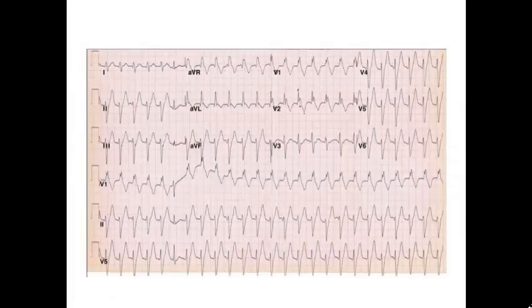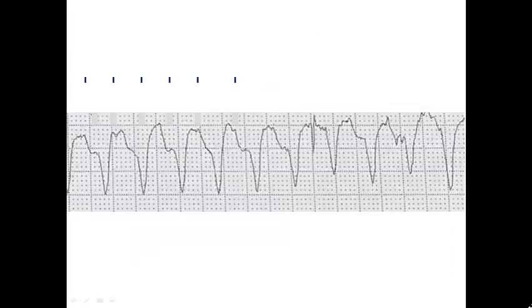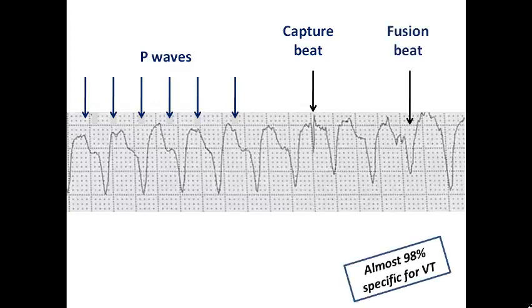So in this example here, we can find, for example, that the patient has a capture beat. There is a narrow beat within the tachycardia, and so this is a capture beat. Here in this example, we can find that there are distinct P waves, sometimes on the top of the T wave or at the end of the T wave, and they are dissociated from the complex. We can find here a capture beat, and so these features are representative of two distinct rhythms.